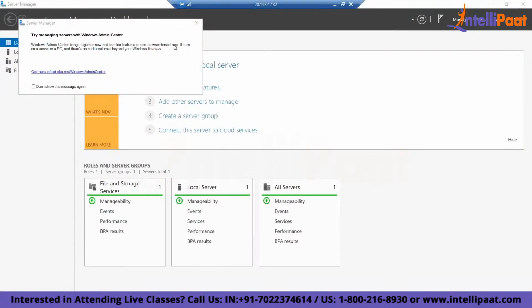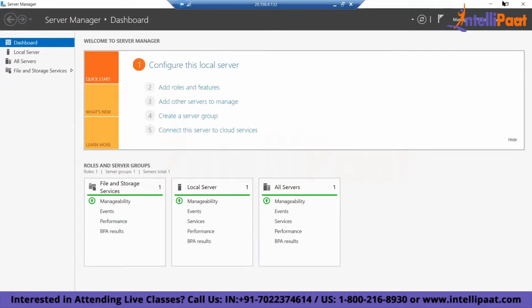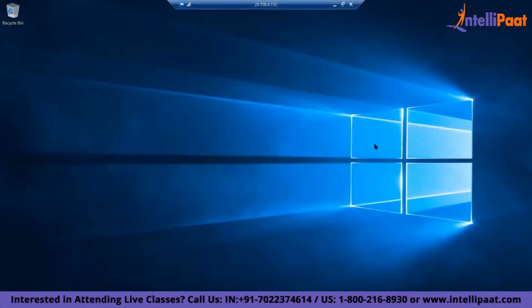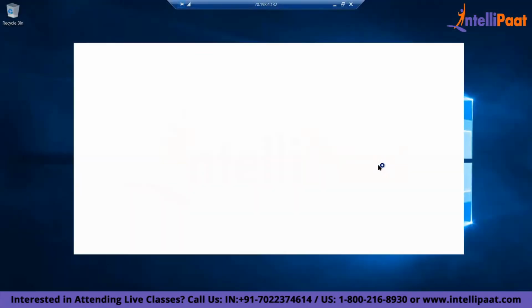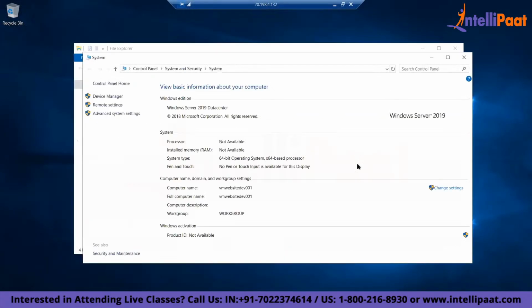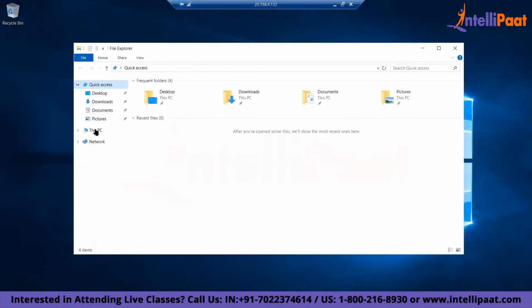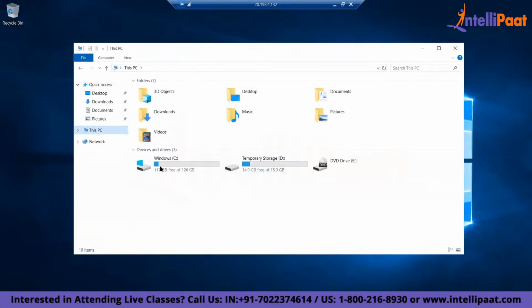So now you see I have created one virtual machine and I'm able to log into the VM. This machine has a license of my Windows Server, right? This is my Windows product ID, activated product key. This is my machine which I have provisioned, and it has C drive and D drive, 2 drives. C drive is my OS disk, this is my temporary, and I can add other disks also.